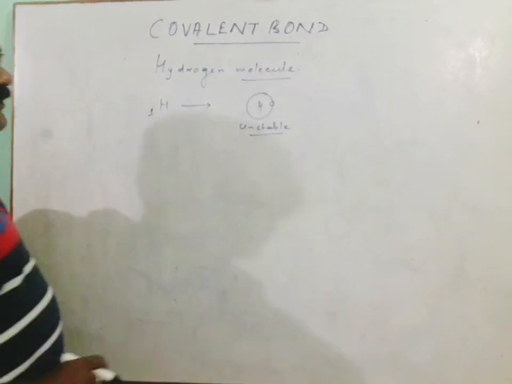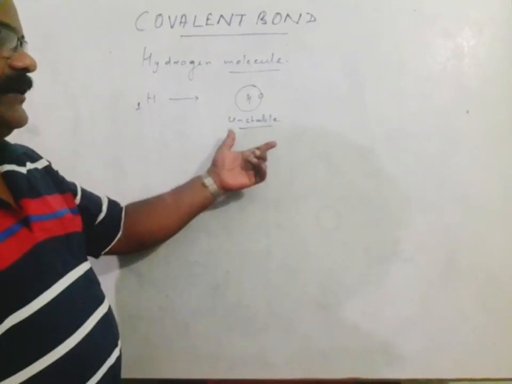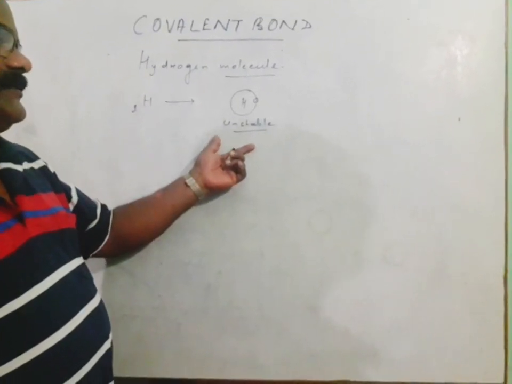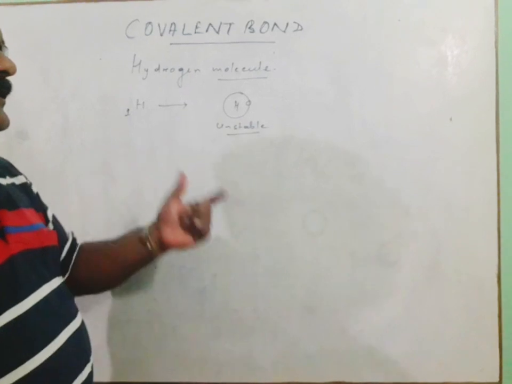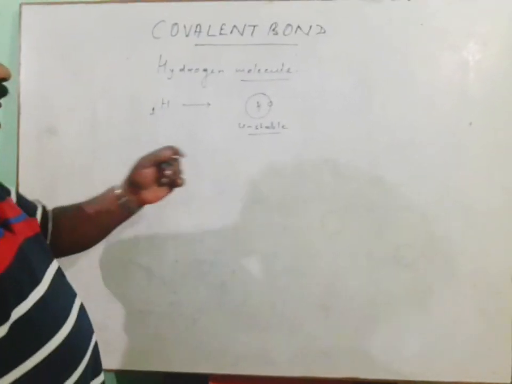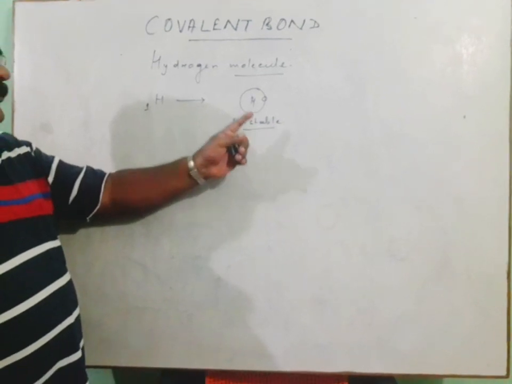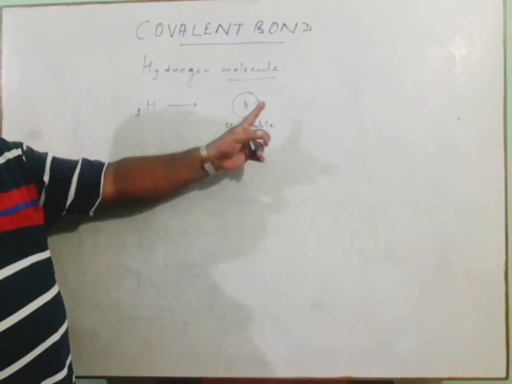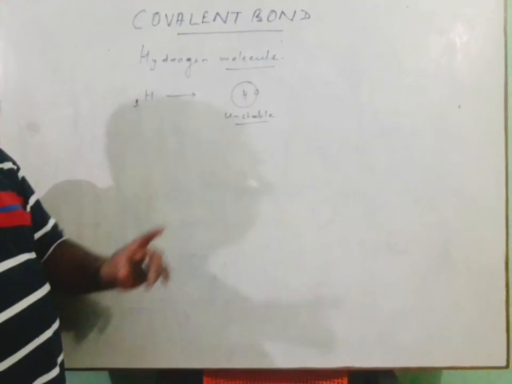The nearby stable atom is helium, because helium is an inert gas and contains two electrons in its outermost orbit, that is, in the K-shell. So the nearest stable atom to hydrogen is helium, which has a duplet structure.